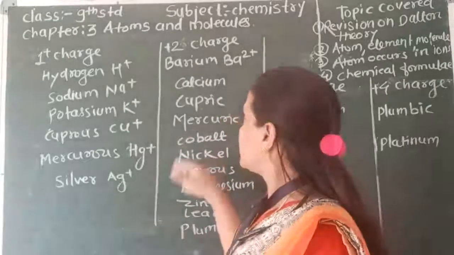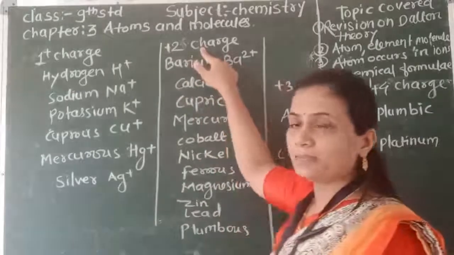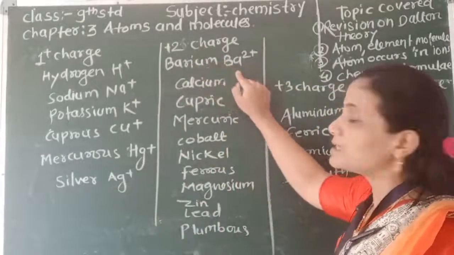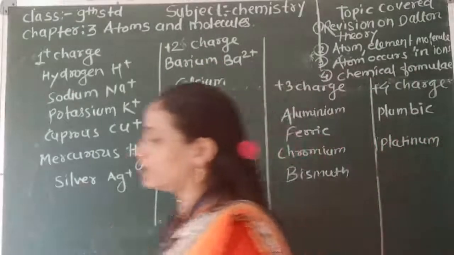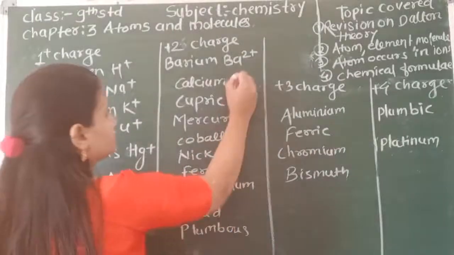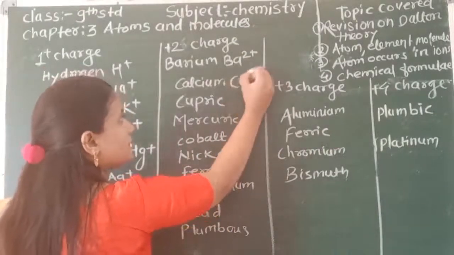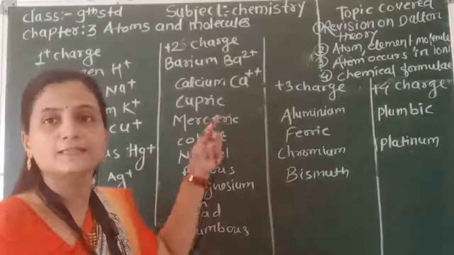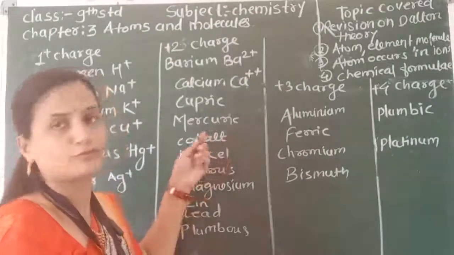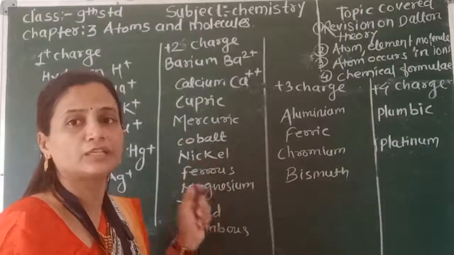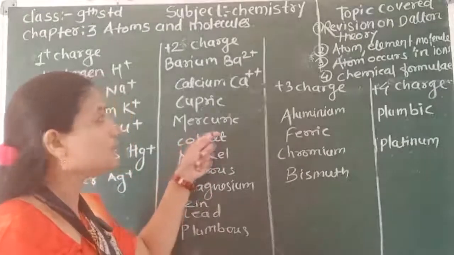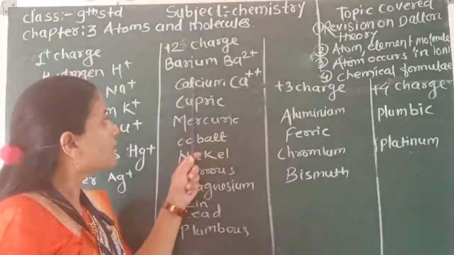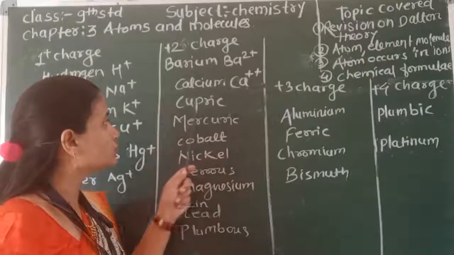Now second, the plus two charge elements. Barium is Ba 2 positive. Calcium is Ca 2 positive. Its symbol is Ca. You have to remember the symbol of each and every element along with the charge sign. So barium is Ba 2 positive, calcium is Ca 2 positive.